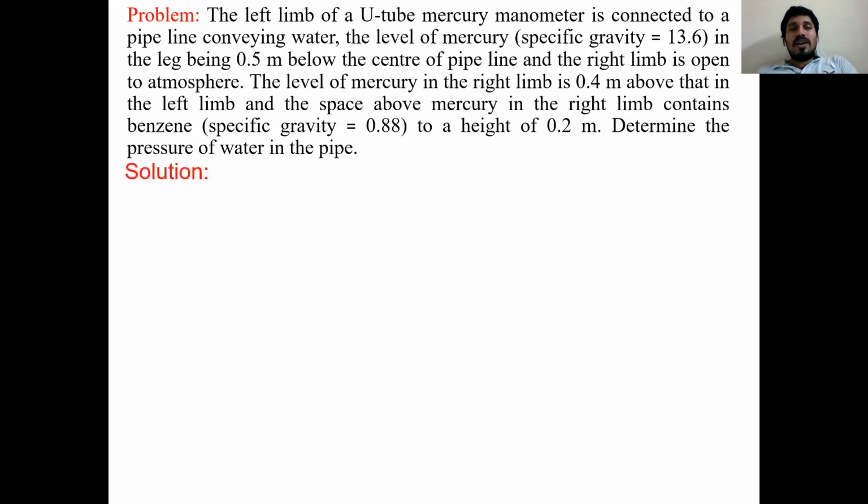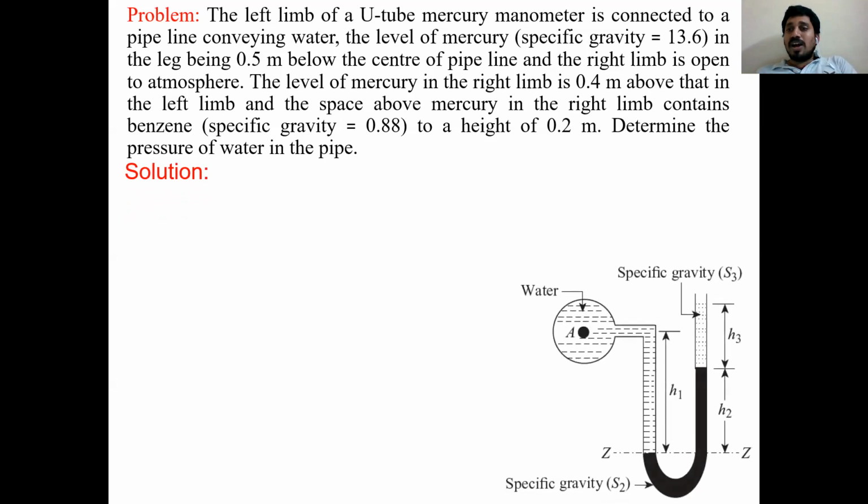Now I'll prepare the diagram for this one. How many liquids are here? Three liquids. In the previous problem, we saw only two liquids. Now this problem has three liquids. One is the pipeline liquid, second is mercury in the U-tube manometer, third is benzene. See all of you, this is the pipe. This is the U-tube manometer. This is the right limb and this is the left limb.